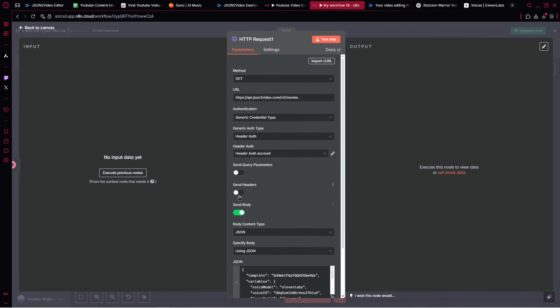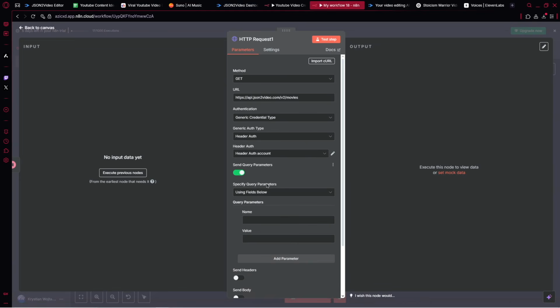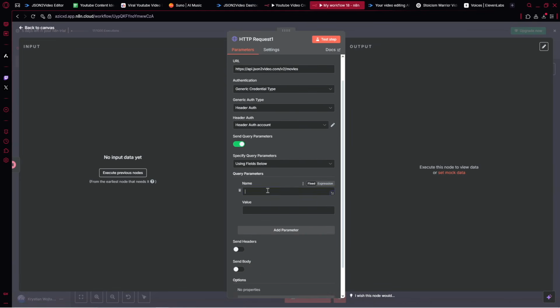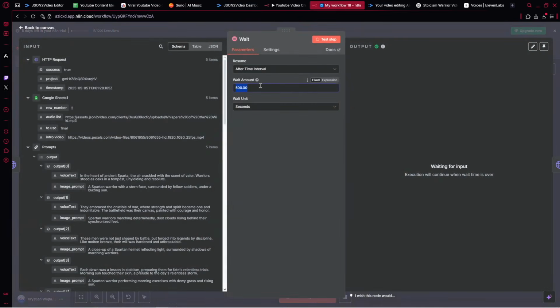However, here we've got GET. That's nice. We can disable the send body because we would like to send query parameters, and there provide the name. So here we've got the project and here the value. So let's execute previous nodes. Actually, let's see. All right, so we don't want to wait for now for 500 seconds. Let's provide one.